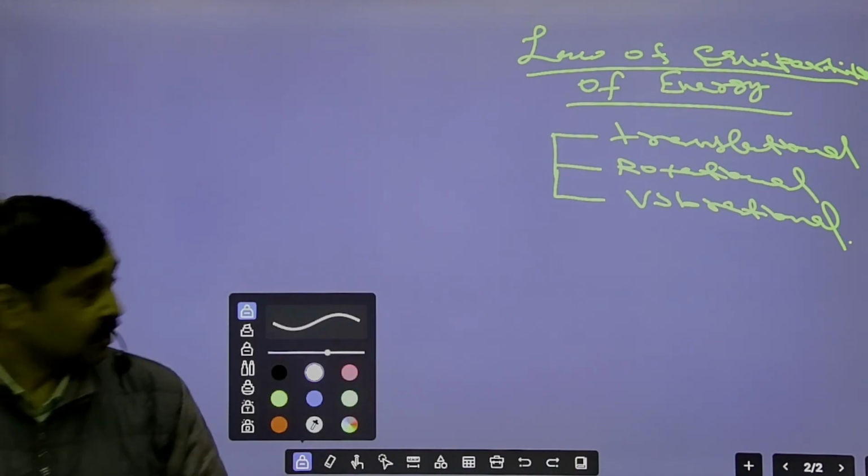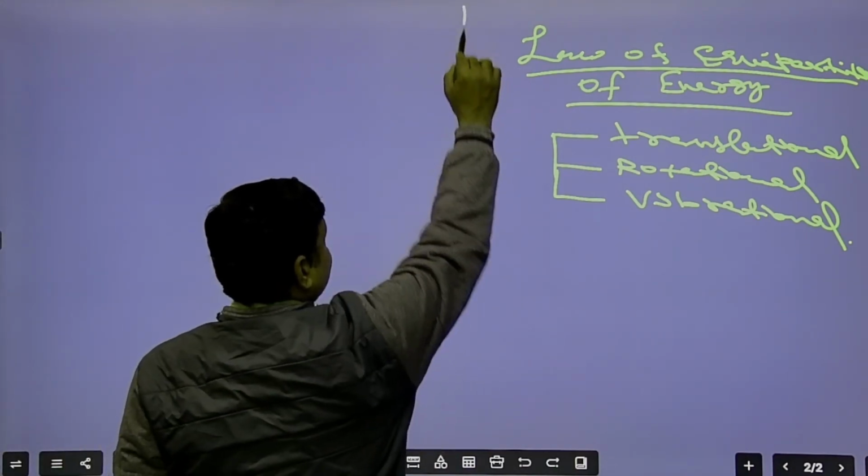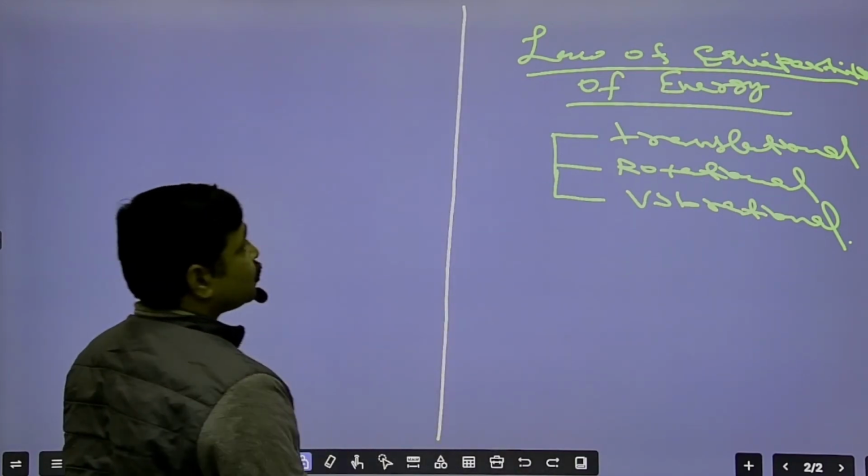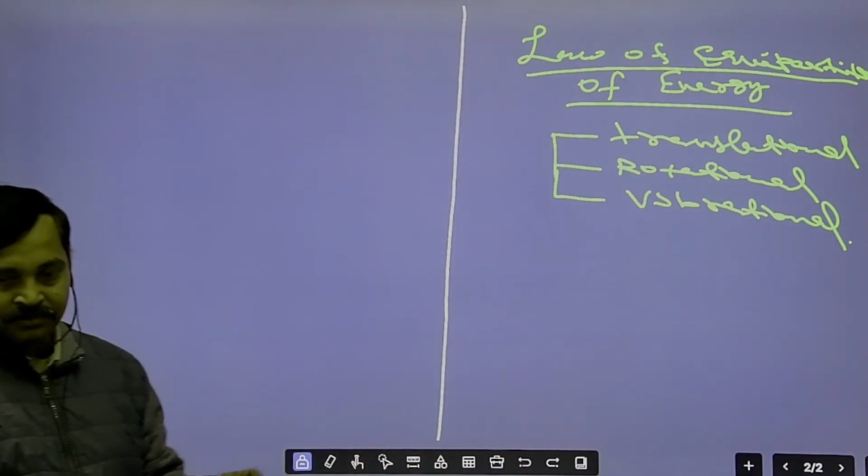Clear? So what does it state? Write down.